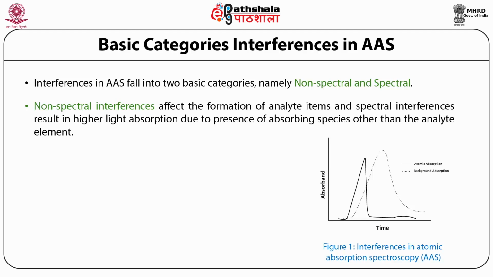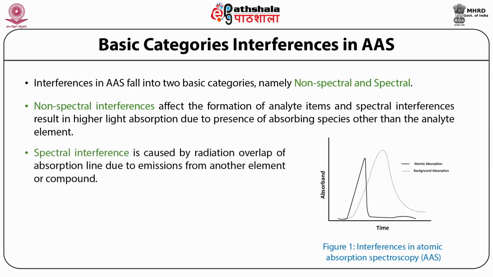As a result, you can see the absorption or emission which is not actually produced by the analyte under consideration. Compared to that, spectral interferences are caused by radiation overlap. These spectral interferences are like you have an absorption peak and an emission peak, an excitation peak. They overlap each other.